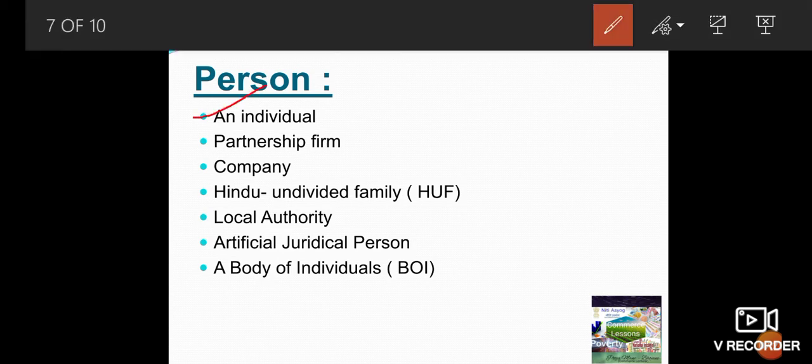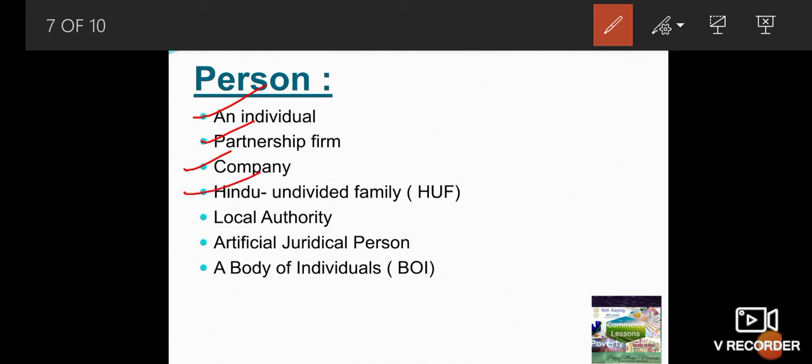Individual means a natural person, that is a human being. It includes a minor and persons of unsound mind. Then partnership firms. What is a company? A company is a private company, public company, government company, or foreign company. These are also included in persons while calculating income tax.